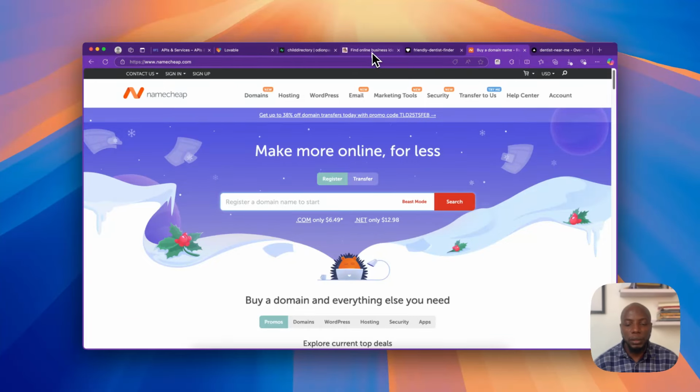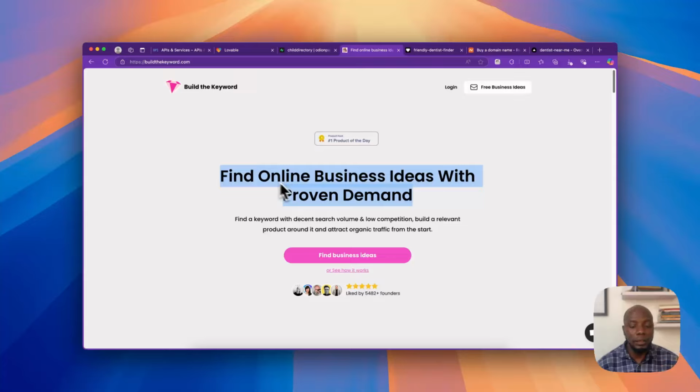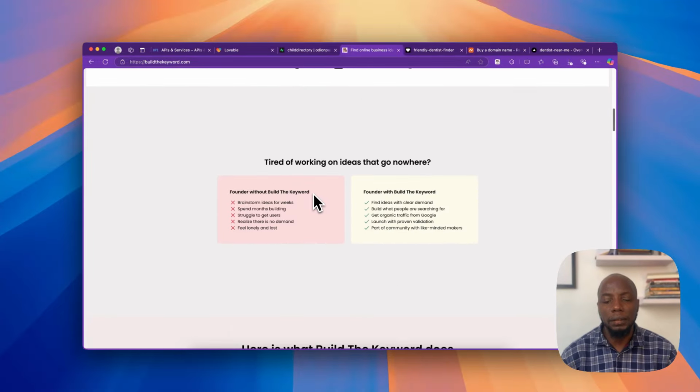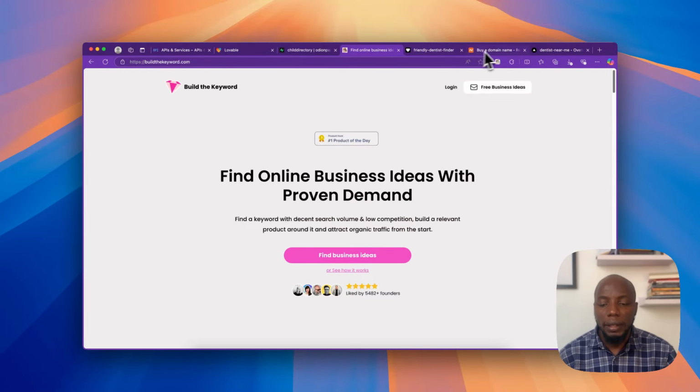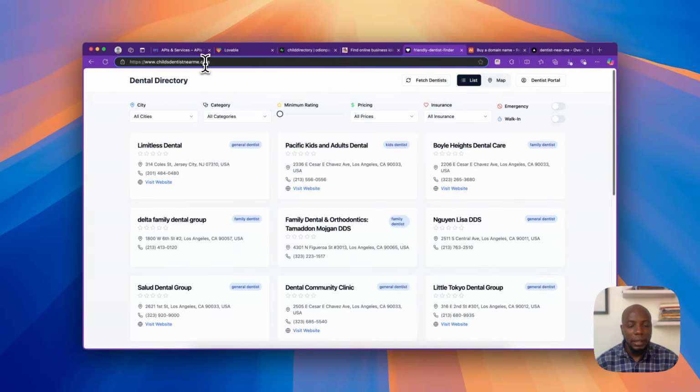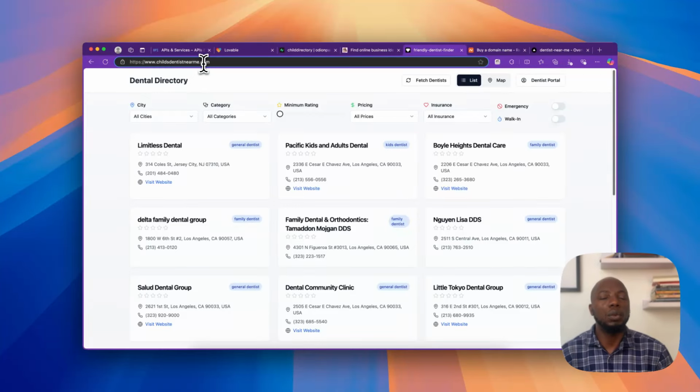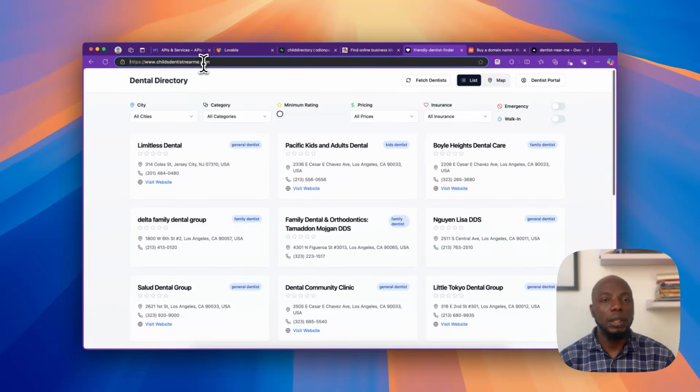The first thing was I got this email from Build the Keyword. I'm a member of this Build the Keyword thing. So I got an email from this service telling me, this is our app idea of the day. Among those ideas that was sent to me was this one, dentist near me. It was a keyword that people always search for, and it has about 210,000 searches a month, and that's a whole lot of search, and the competition is quite low. So I said, okay, I'm going to build on this.